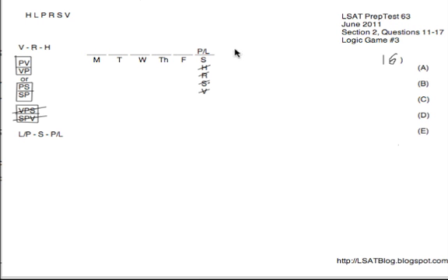So now they're going the other route, forcing us to put L on Saturday rather than P on Saturday. And so if L's on Saturday, of course, we're going to have the general ordering P, S, L in this case. So we've got P before S, as well as V, R, H going on Monday through Friday, 2 separate sequences that are not really connecting here. And we don't really know whether V is going to touch P or P is going to touch S. We don't really know how that's going to be fleshed out.